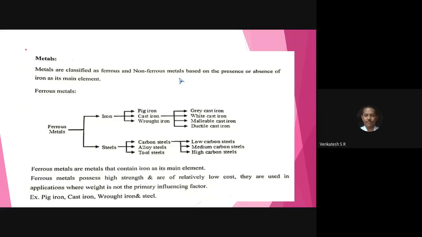Divide that into two. First one, iron. Second one, steels. Again, divide iron into three. Starting, cast iron.